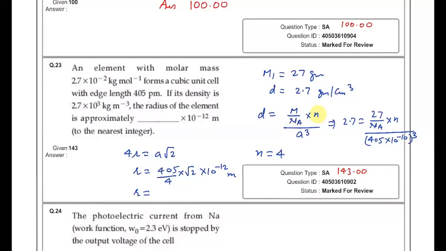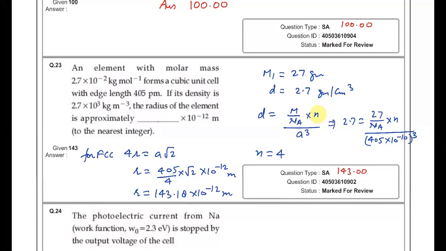So from here on solving we'll get n equal to 4. Then for FCC arrangement we all know that for FCC 4r is equal to a root 2. So r will be equal to 405 by 4 root 2 into 10 to the power minus 12 meters. If you solve it, it comes out to be 143.18 into 10 to the power minus 12 meter.